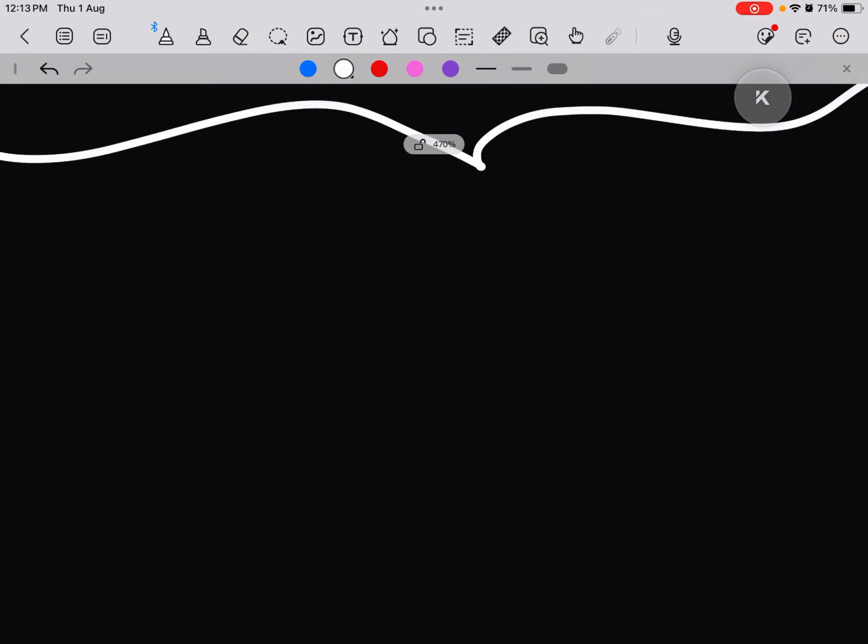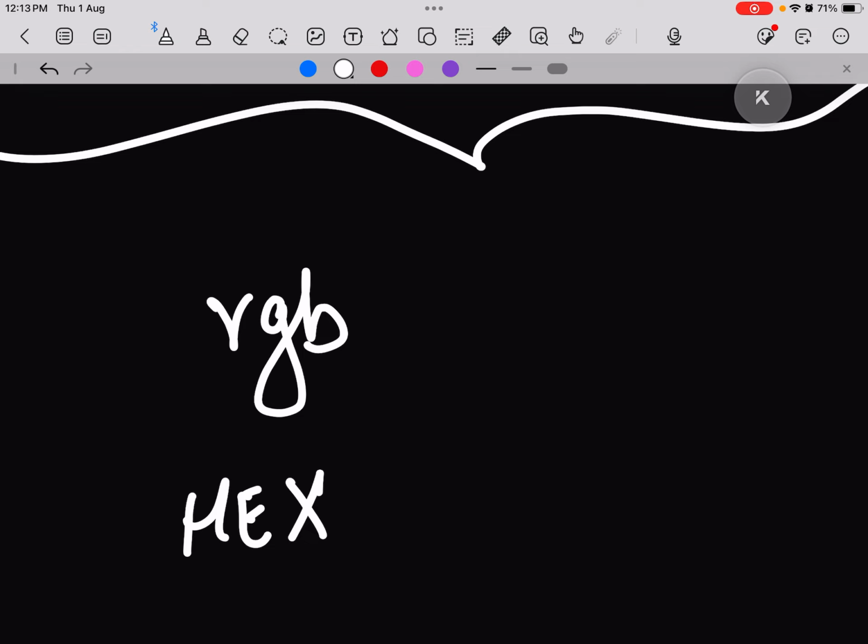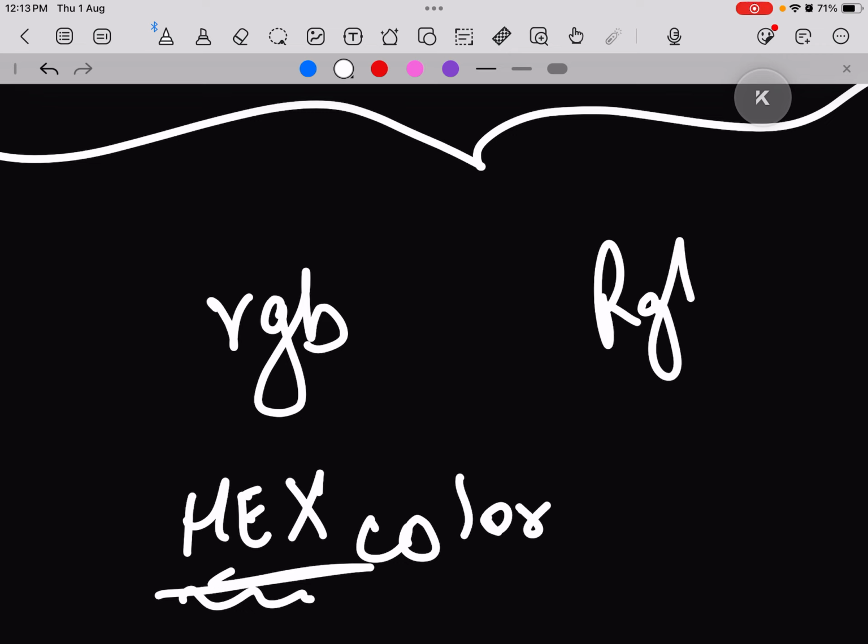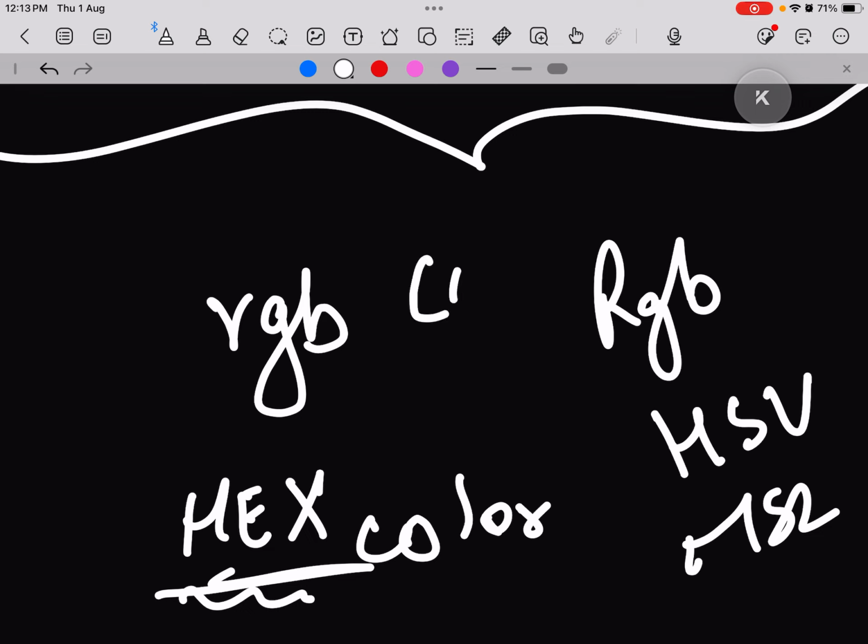If you search directly RGB color or hex color on the net, you will get a color picker as soon as you search it. If you search it with me, you will understand what I'm talking about. In the color picker, you will have a HEX value. Search HEX color right now and you will see it. You will get the RGB value, HSV value, HSL value, and CMYK value.